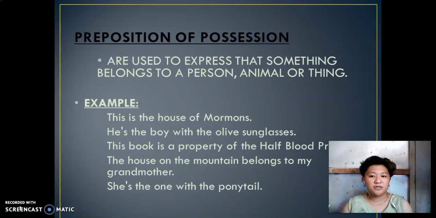The fourth sentence is, "The house on the mountain belongs to my grandmother." So they are talking about the house that belongs to their grandmother. The last one is, "She's the one with the ponytail." So they are talking about the girl who has the ponytail.